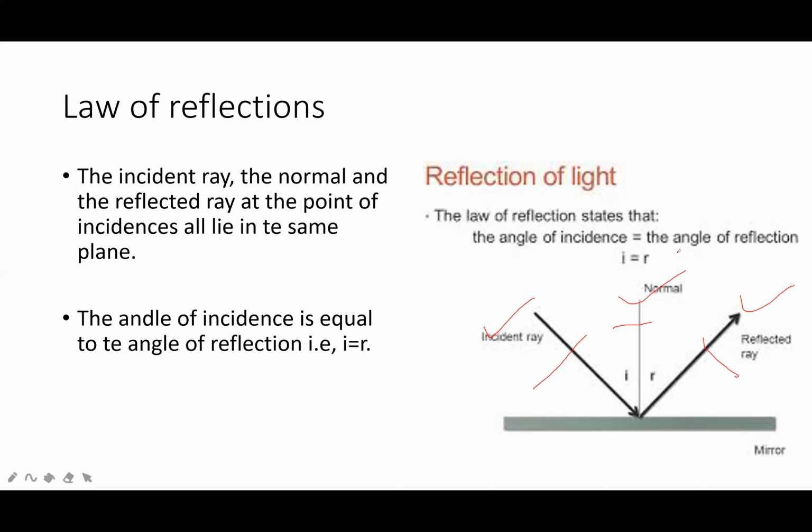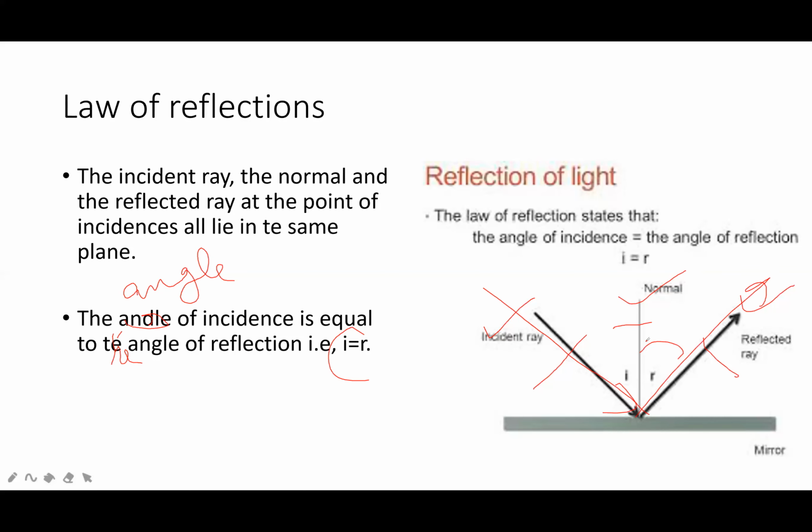The second law is that the angle of incidence is equal to the angle of reflection. This is the incident ray, this is the reflected ray.